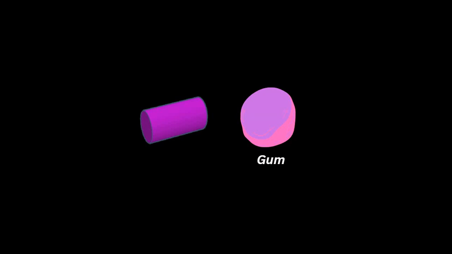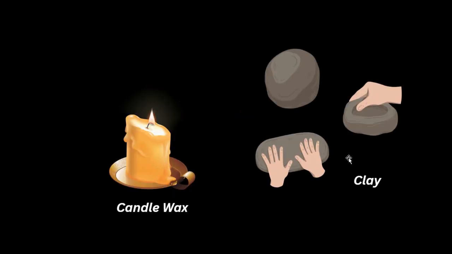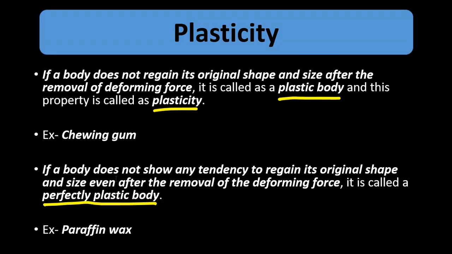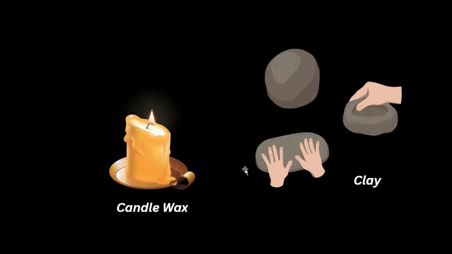Whereas if we take the example of candle wax or clay, here the change is 100%, like a perfectly plastic body. Paraffin wax, candle wax, or wet clay, after it's molded in different shapes and sizes, it is baked and it is permanent deformation.